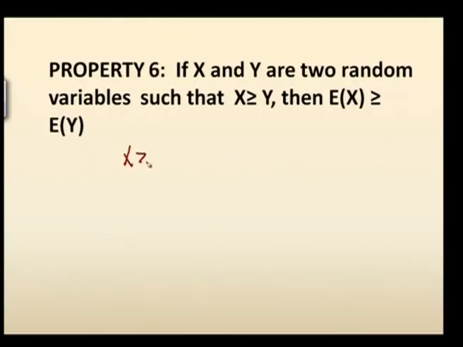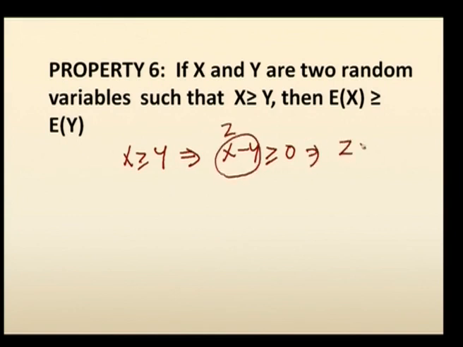Okay. How to prove this? We have x is greater than or equal to y, meaning that x minus y is greater than or equal to 0. Okay. So, x minus y, if you take some other random variable z, we have z is greater than or equal to 0. So, when z is greater than or equal to 0, by the previous property, that is property 5, we have expectation of z is also greater than or equal to 0.